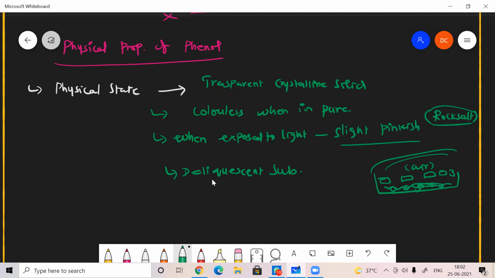So it will not exist in the form of solid itself if it is exposed to air. It will try to become a liquid. That is what a deliquescent substance is. On its own, it absorbs the water vapor from air and becomes a liquid.